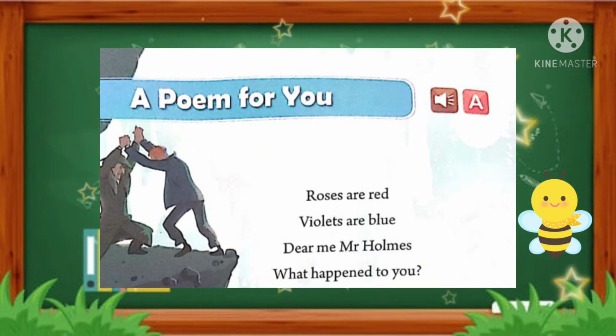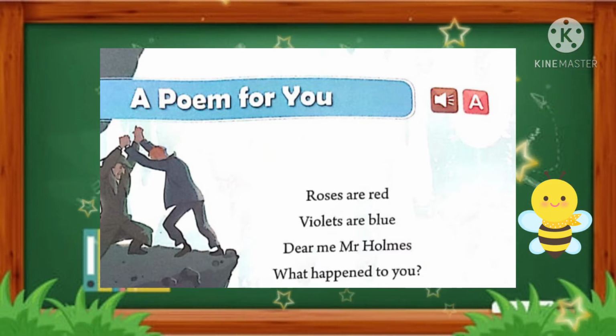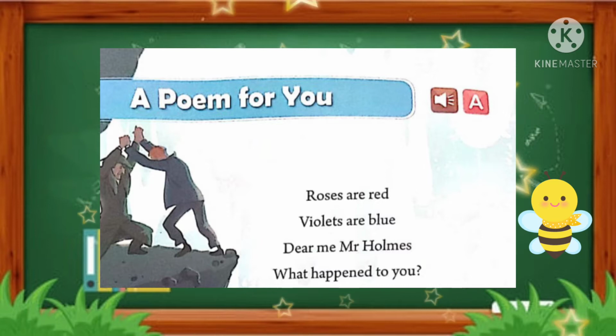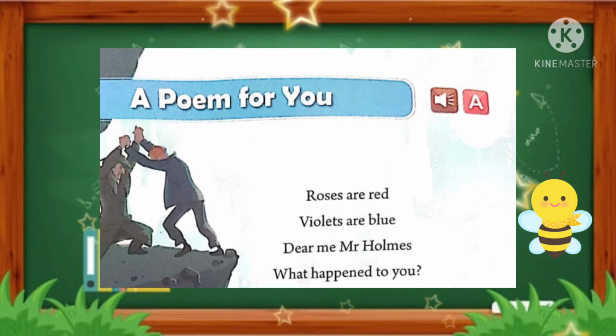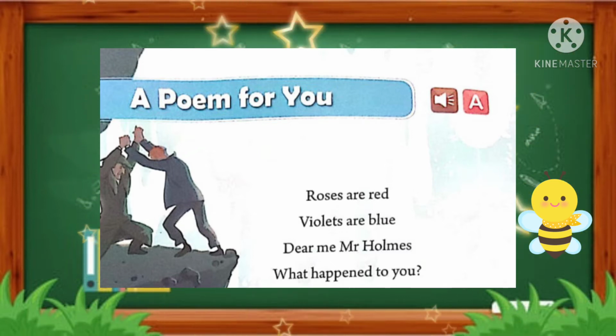And the poet is asking Mr. Holmes, what happened to you? So in the first stanza, the first four lines, the poet is saying that everything in nature remains unchanged, but something happened to Mr. Holmes.